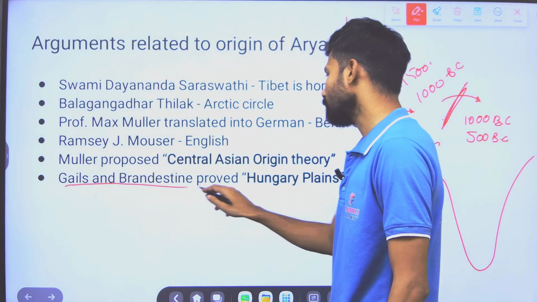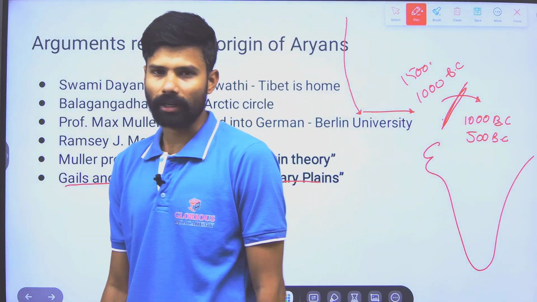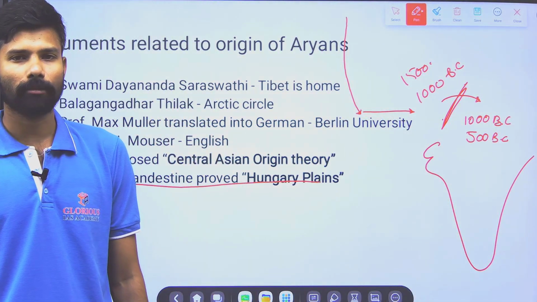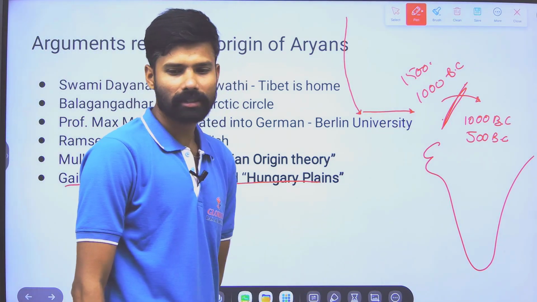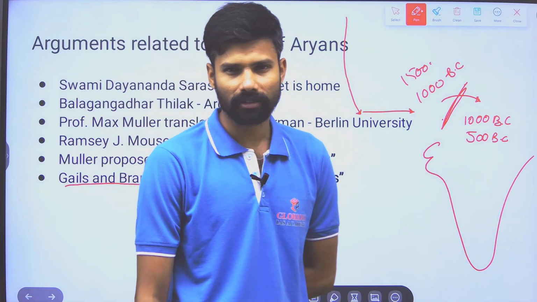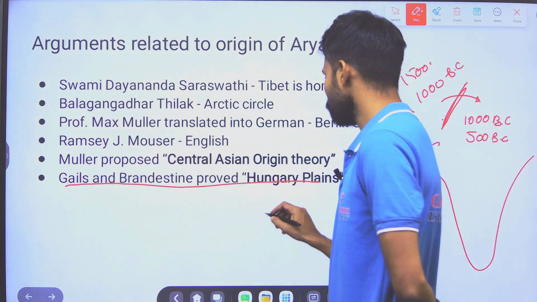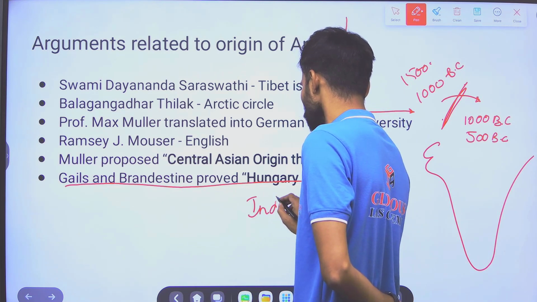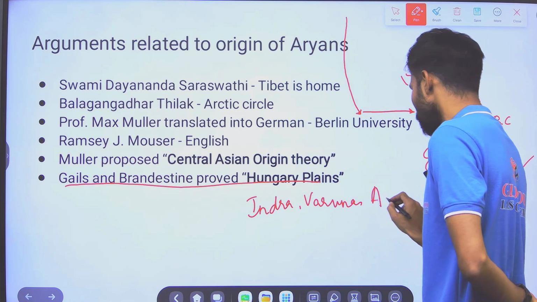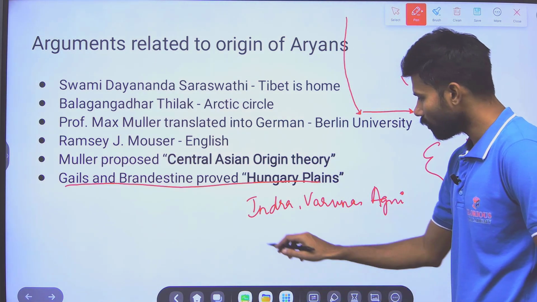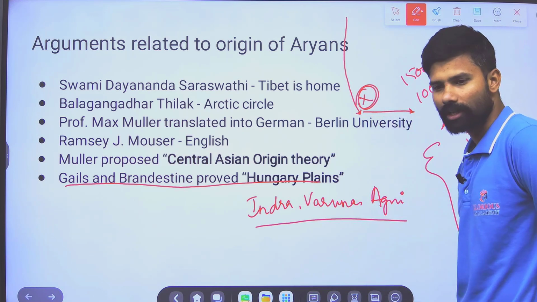And here during this time, another argument was by Gales and Brandenstein. So Gales and Brandenstein proved that they have come from the Hungarian plains. So how have they proved? In Mesopotamia there is an inscription. In this inscription, the gods Indra, Varuna, Agni are mentioned. So all the similar gods are present in the Mesopotamian region.